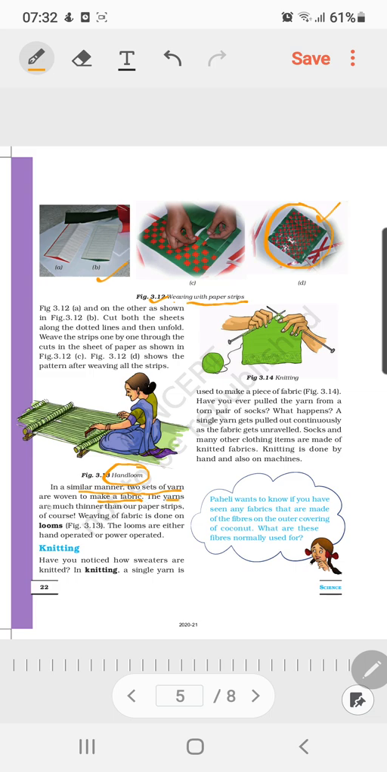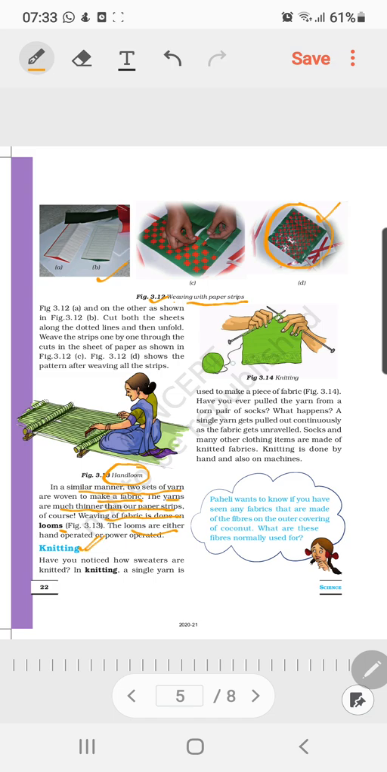The yarns are much thinner than our paper strips, when they are woven together. So weaving of fabric is done in the looms. So these are small scale industries. So looms are either hand operated or power operated. Some of them, if they are advanced in nature, then in that case machines and different mechanisms are being utilized. Okay, so this was all about the weaving process. Let's see the next mechanism by which fabrics are made. So knitting is the next methodology.